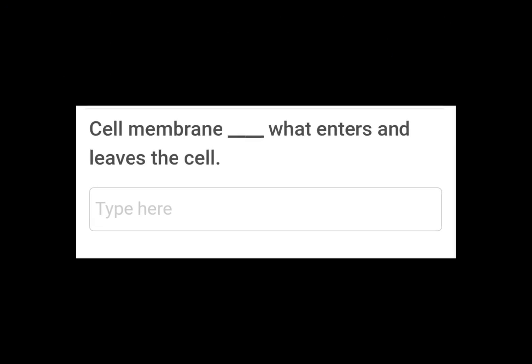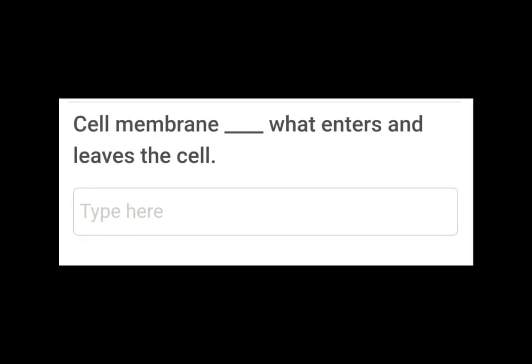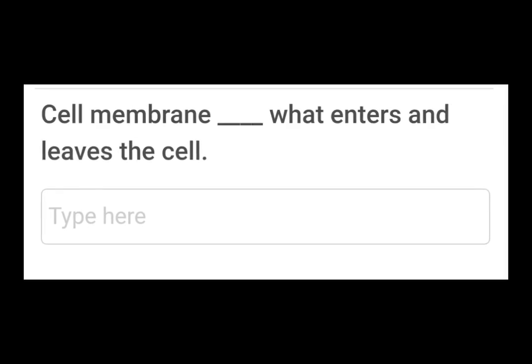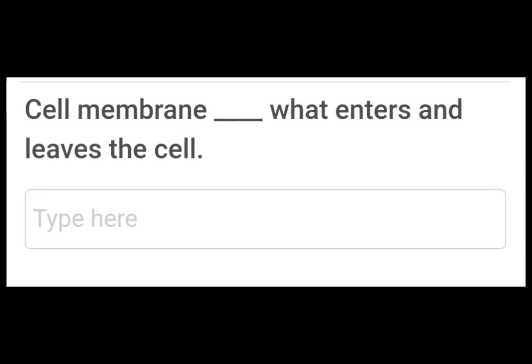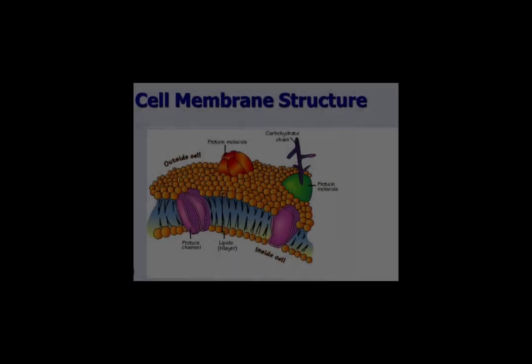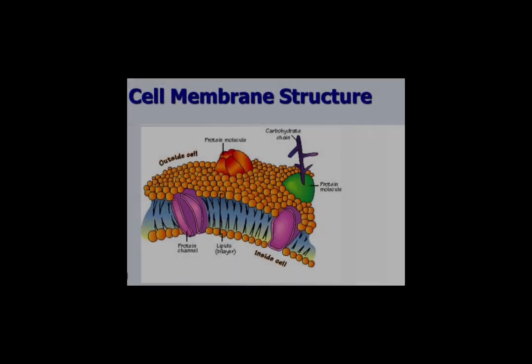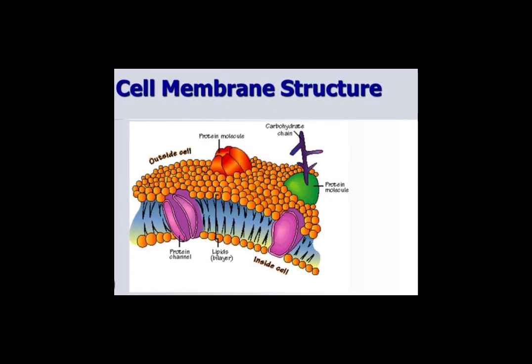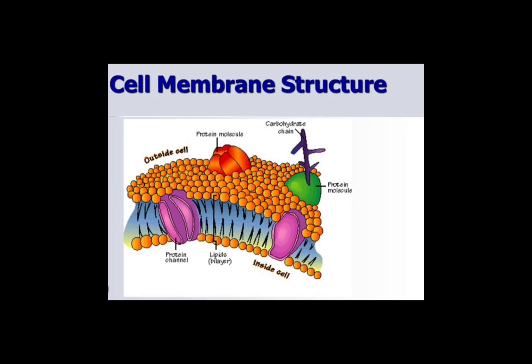Next question. Cell membrane dash what enters and leaves the cell. We are supposed to type here. We are going to type control. The correct answer is control. The cell membrane acts as a barrier that controls what enters and leaves the cell, allowing only certain substances to pass through whilst blocking others.